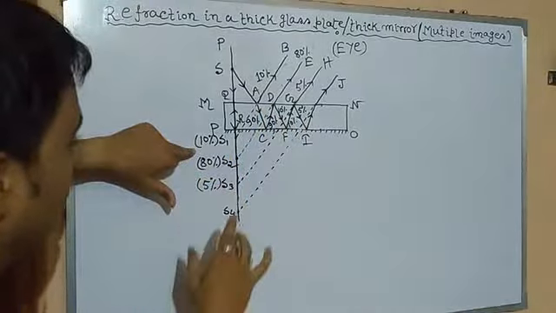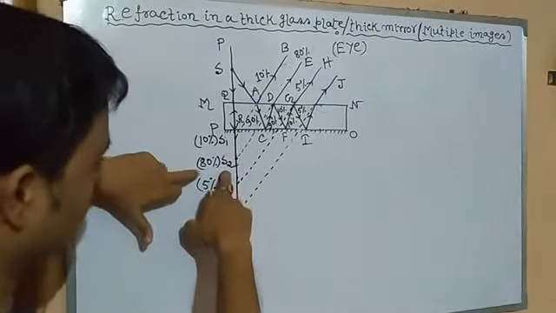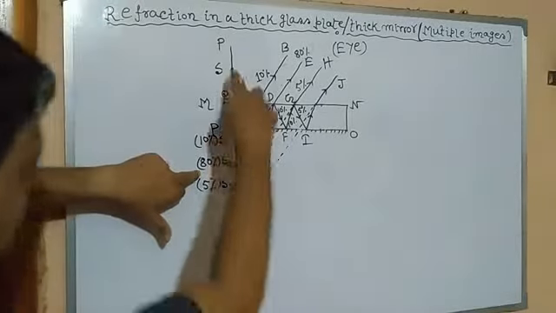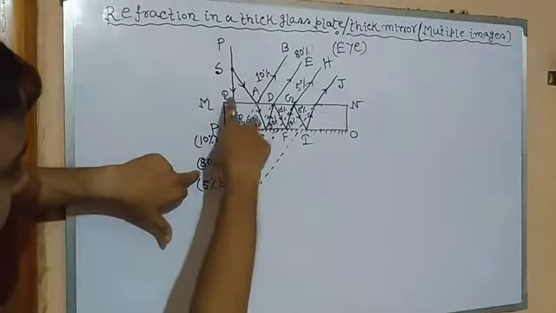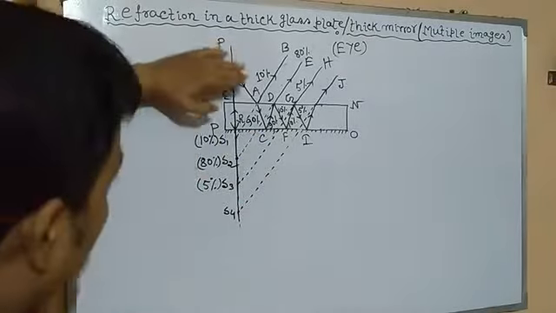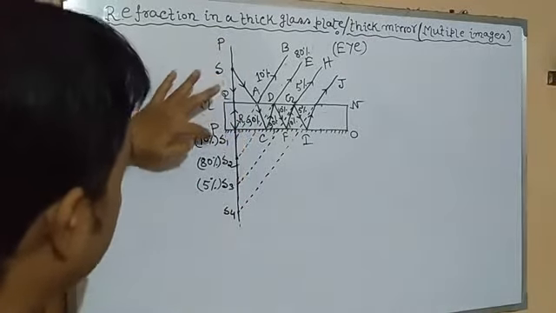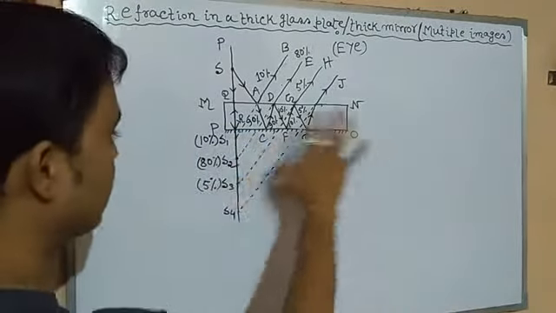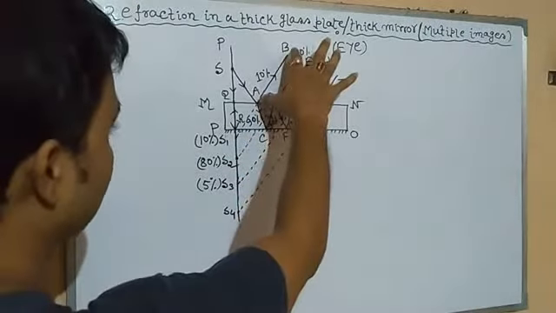Now look at the second image, that is S2. Its intensity is 80%. Why? You will ask why not in the first case, since there the total light is reflected back by the silver surface of the mirror. But its intensity is 10%. Now the second image has 80%.